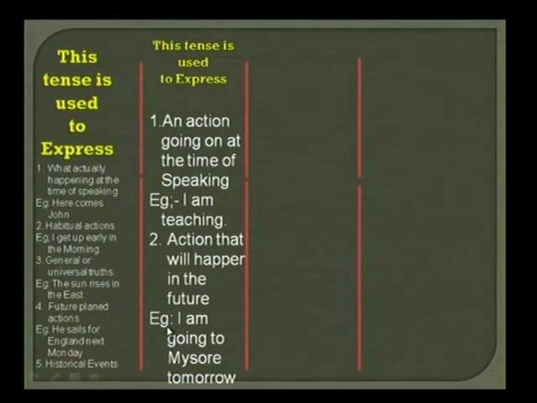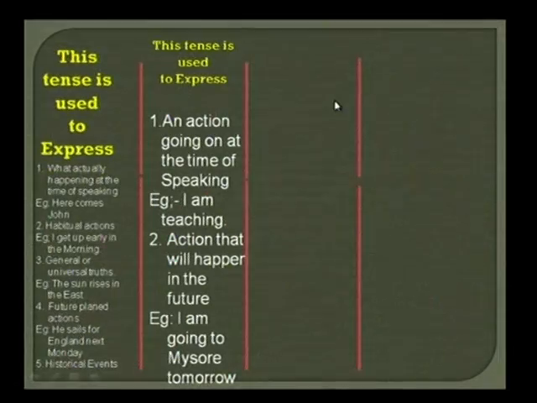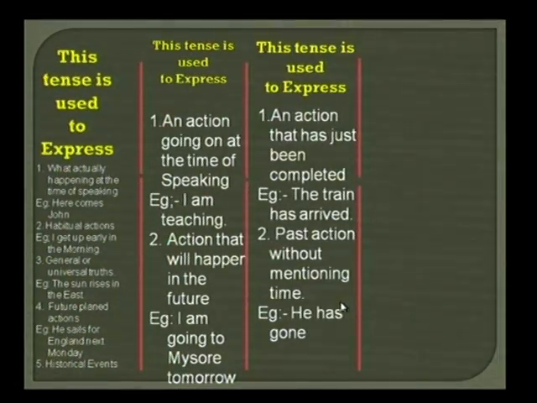For example, I am going to Mysore. Where am I going? I am going to Mysore. I am going to Hyderabad. I am coming to Siddipet. It may be anything. Now let us come to the next tense, present perfect tense. This tense is used to express an action that has just been completed.